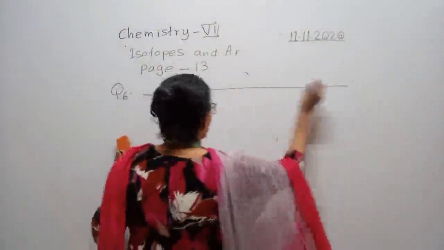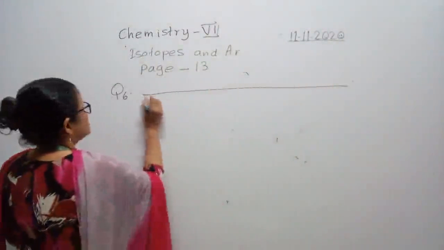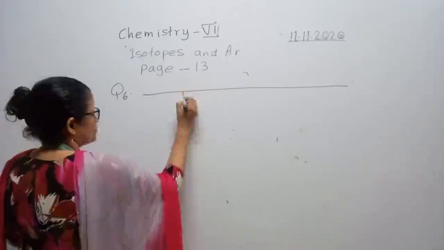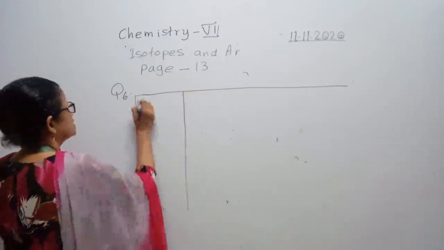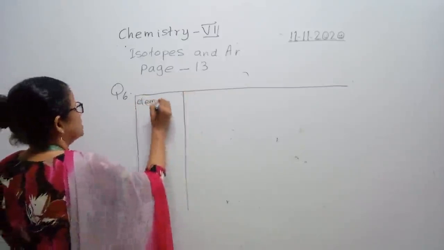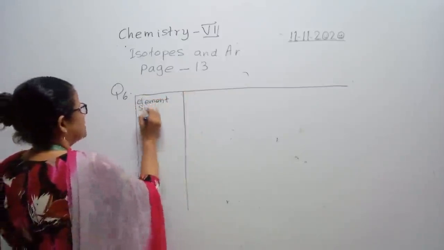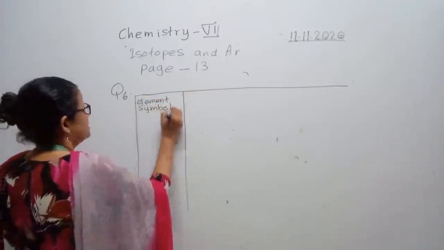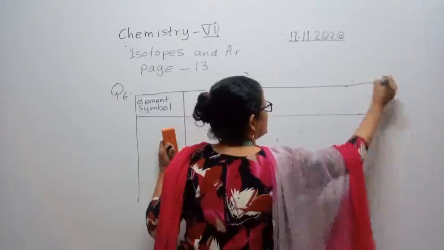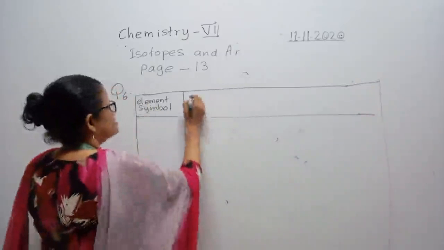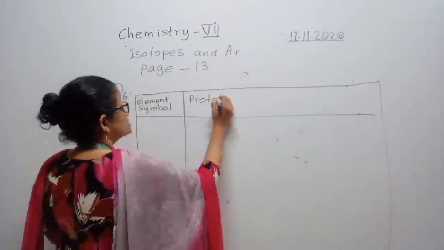You will make a table. Okay. And on this side you will copy the given data, that is the element symbol given, you will copy them here. And you are asked to find protons.